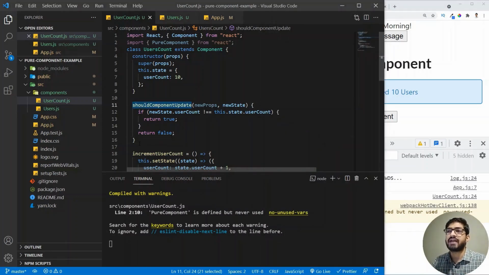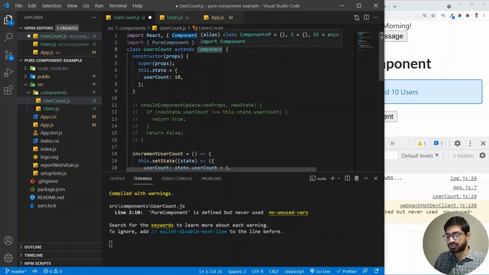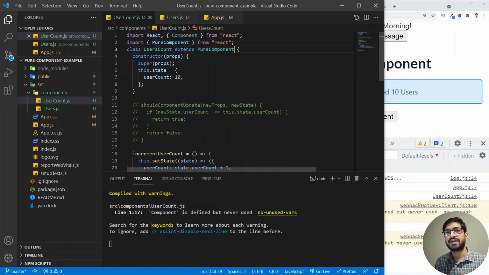But if you want to avoid writing this implementation, then you can simply remove this. I will just comment this out and convert this to a pure component. So let me add copy and do a pure component. All right. So now we understand the pure component. We understand the difference between a pure component and a regular component is only the implementation of the lifecycle method shouldComponentUpdate. So what is this shallow comparison and how does a pure component do a shallow comparison?